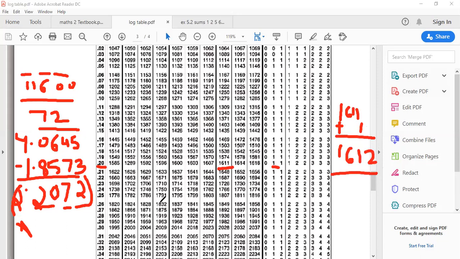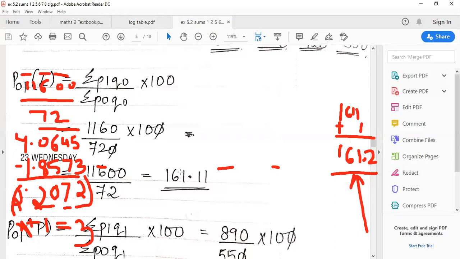Why so? Because we still have to add that 1 which we had subtracted at the start. Remember, for the characteristic part. So 2 plus 1 gives you 3. 3 means after the first 3 digits you put a decimal. So this is your final answer, 161.2. Let us see whether the answer matches with what we have solved: 161.1, and we got 161.2, which is one and the same.